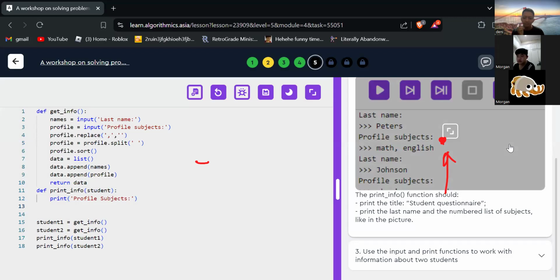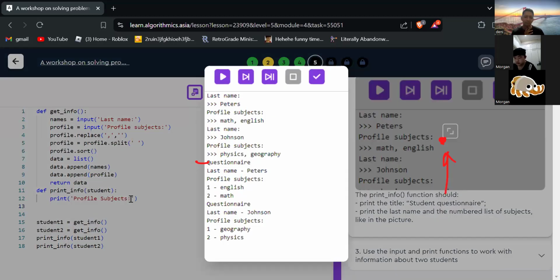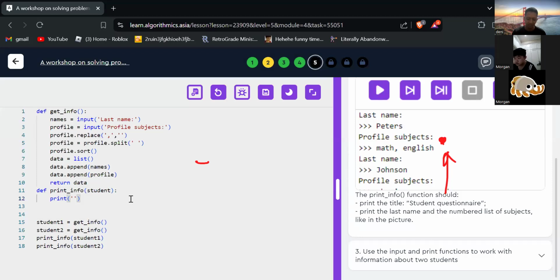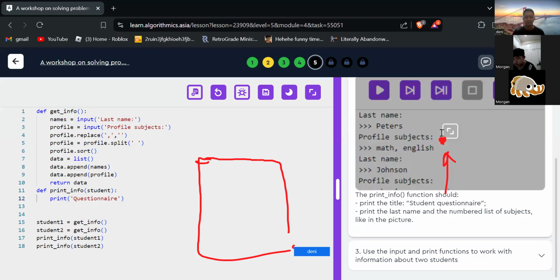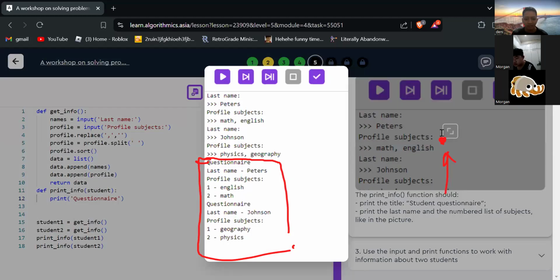Questionnaire last name. Oh wait, yeah. Start. Questionnaire. Yeah.